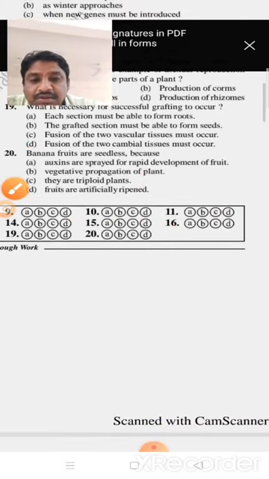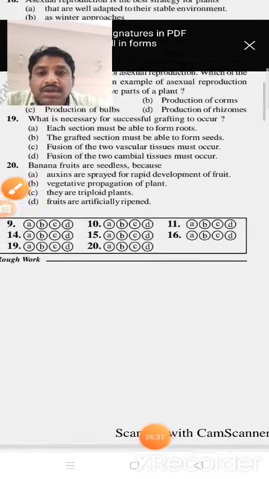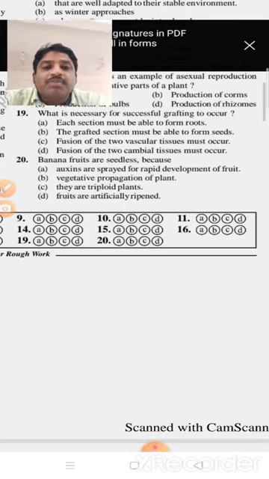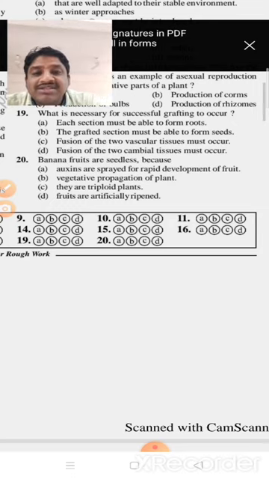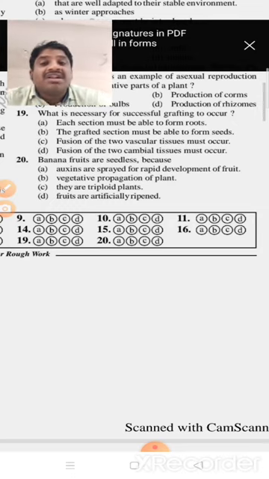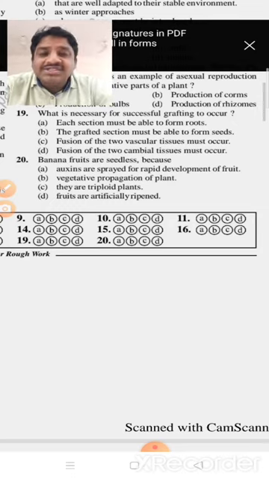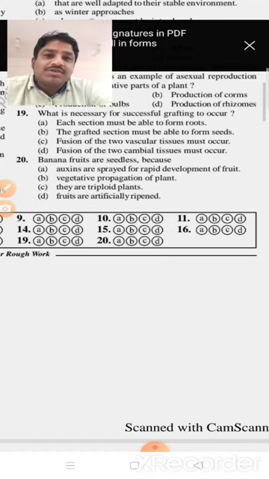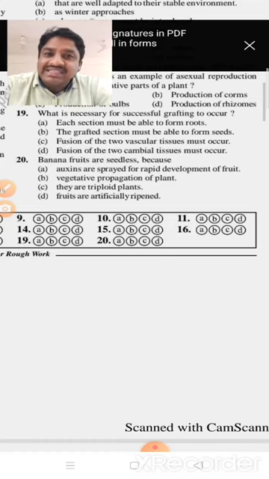Next, banana fruits are seedless because: option A, auxins are sprayed for rapid development of fruit. B, vegetative propagation of plant. C, they are triploid plants. D, fruits are artificially ripened. Already told, banana fruits have seeds present that may germinate, the black dots at the center region are the seeds.